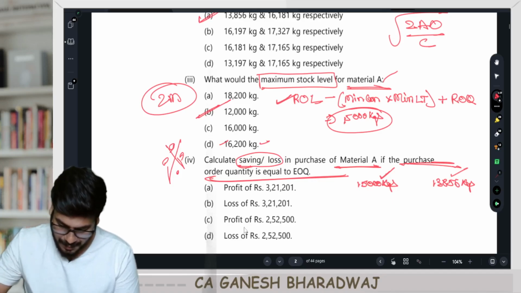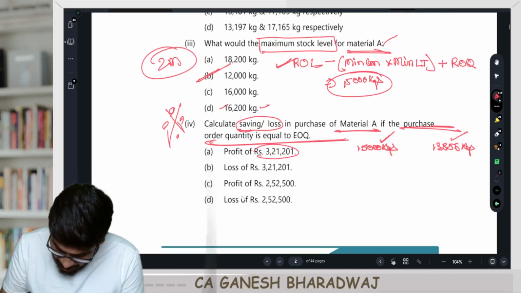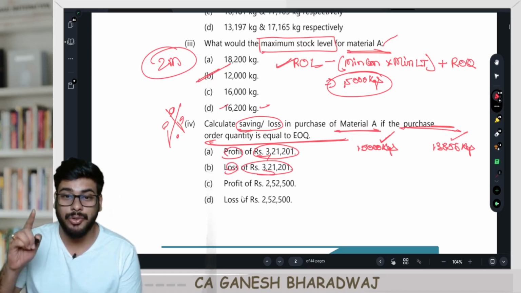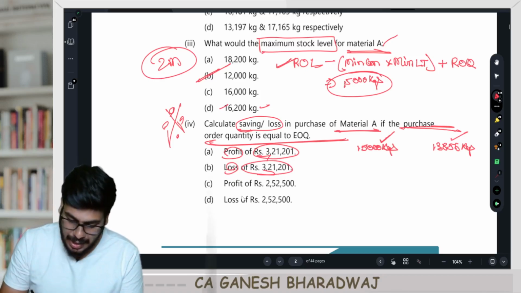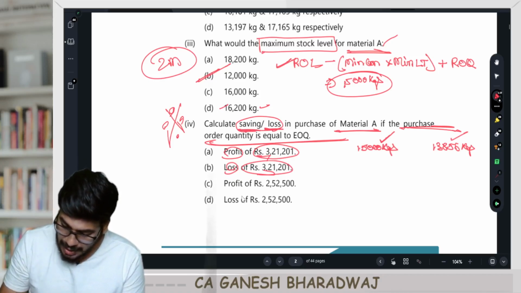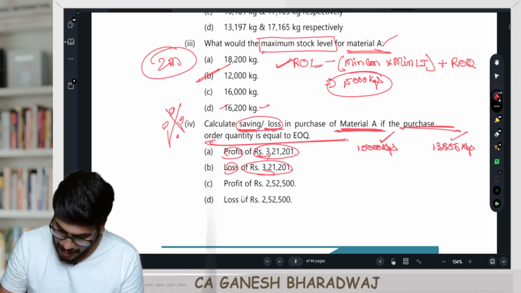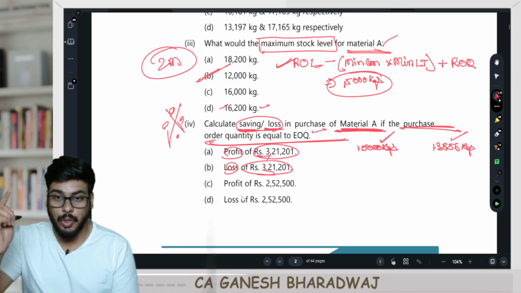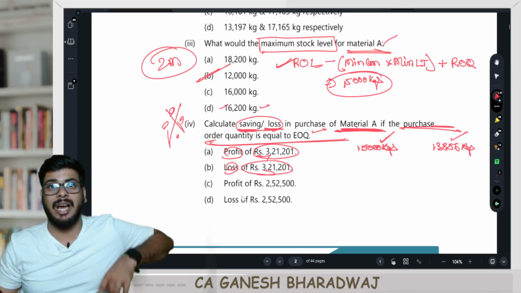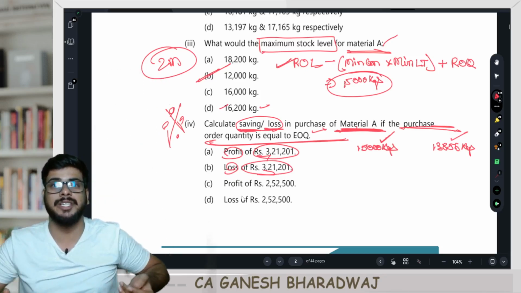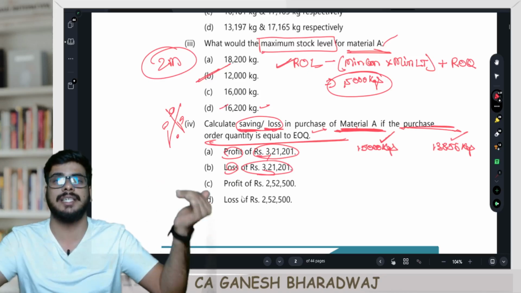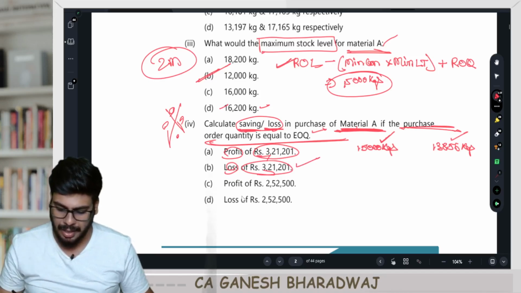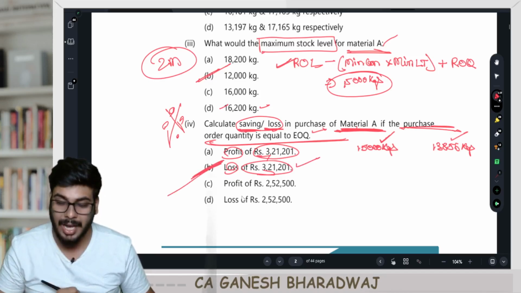Now wait. Read the question here. What have they asked? Because here there are two figures, one is a profit, one is a loss. Are you clear with this? So you need to know what they are keeping as a base. Calculate the savings or loss in purchase of raw material A if the purchase order quantity is equal to EOQ. So if I am ordering at the EOQ level, I am incurring more cost, correct? Which means if your order quantity is equal to EOQ level, you will be incurring a loss of 3,21,201. The answer here is B.